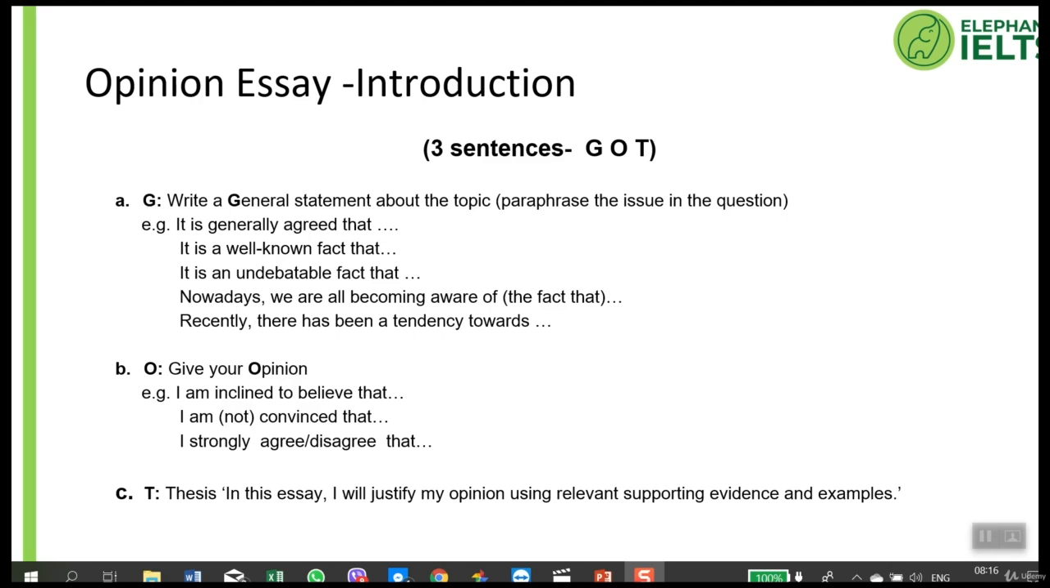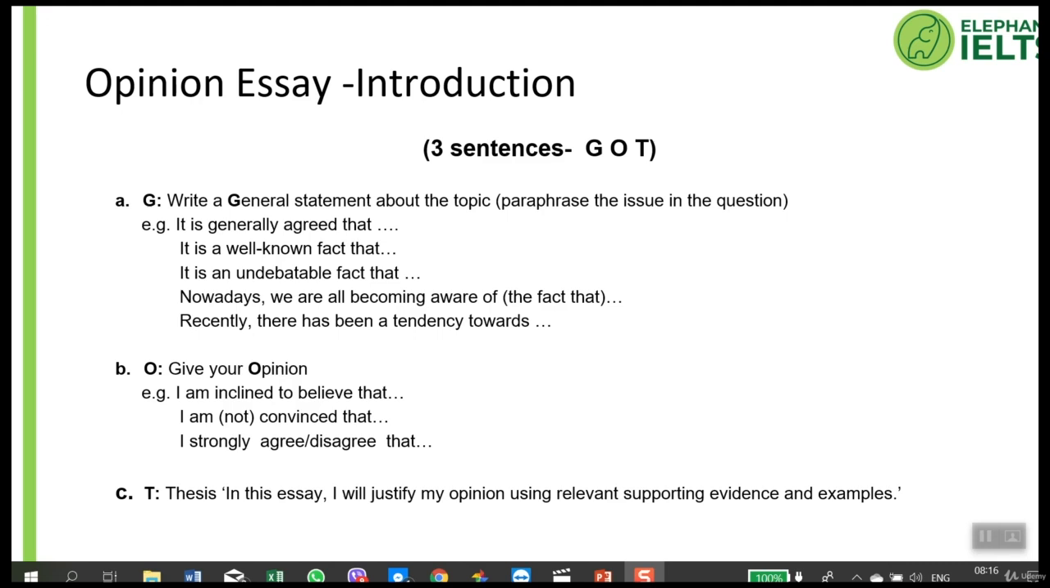The second sentence should give your opinion. You must decide, do I agree or disagree with this statement? And you can introduce your opinion with any of these. I'm inclined to believe that, I'm convinced that, or I'm not convinced that, or I strongly agree that, or I strongly disagree that. So give your opinion in the second sentence of the introduction.